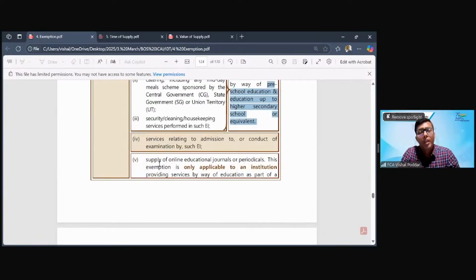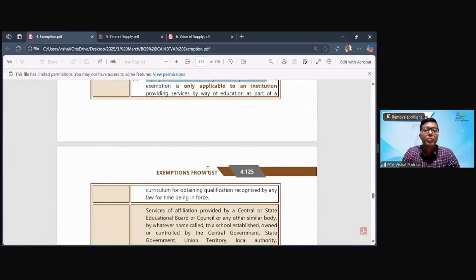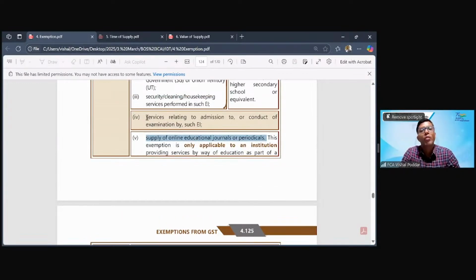Then comes another inward service, which is supply of online educational journals, periodicals. This exemption is provided only to the second category of education institution, that is those which are running curriculum for obtaining qualification, that is in our language, college. And then the last category of inward service, which is exempt for all three categories. Schools also, colleges also, vocationals also. That is services relating to admission or conduct of exams.